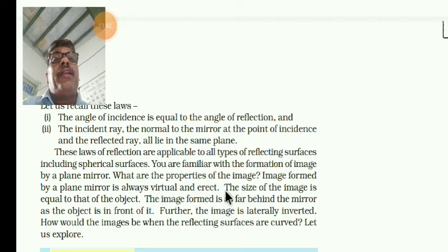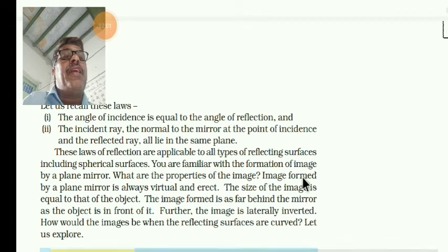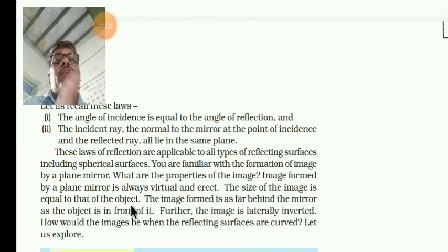Virtual and erect. See, when the object is placed in front of the plane mirror, the image seems to be the same as it is. But virtually, this is virtual, it's imaginary. It is an imaginary image you have to feel, not an actual, real image. Then the size of the image is equal to the object. So whatever object you are placing, the image has the same height or length as the object.